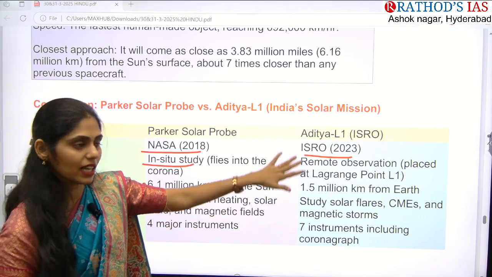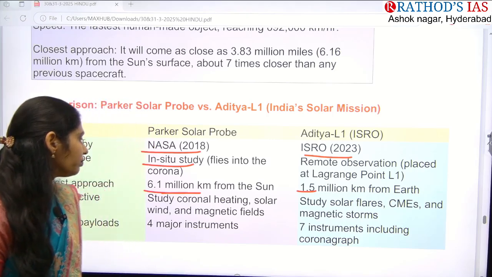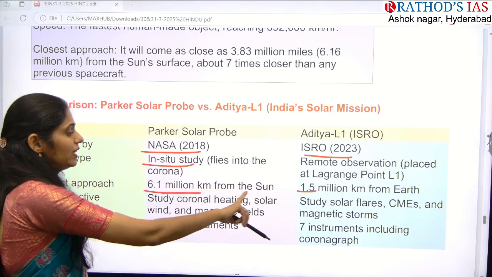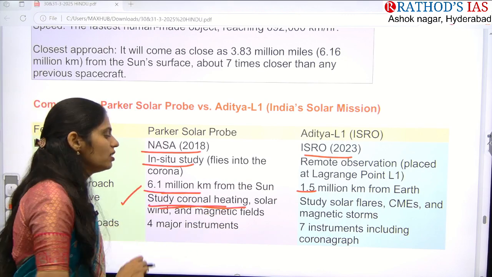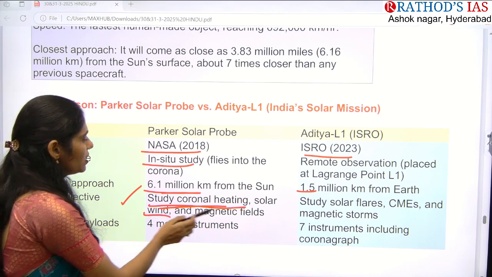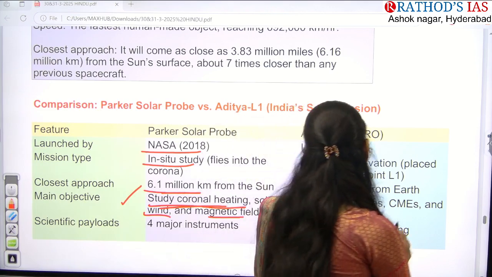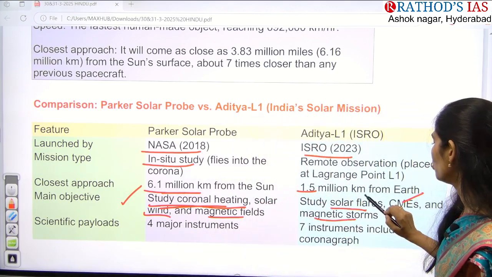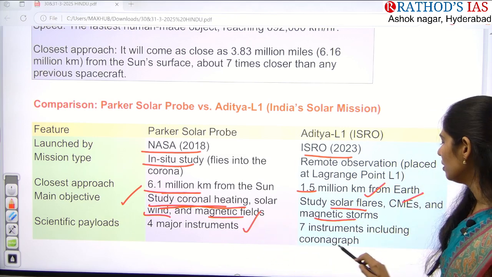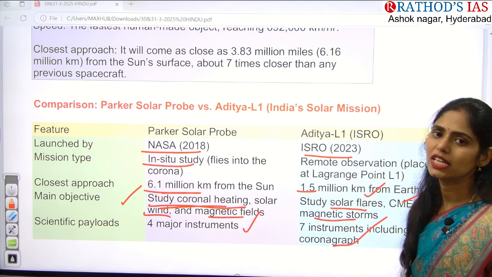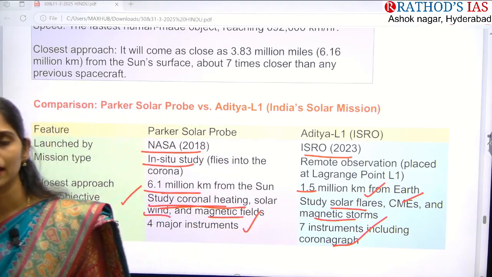But we placed Aditya at the L1 point, which is 1.5 million kilometers from Earth. So see here, that is from Earth, and that is from the sun. And actually this study will be conducted on the corona, solar winds and magnetic fields. And here we are going to see CMEs, magnetic storms and solar flares. And how many payloads had it taken? 4. But here we lifted 7 payloads. So we have more scope than NASA's Parker Solar Probe.